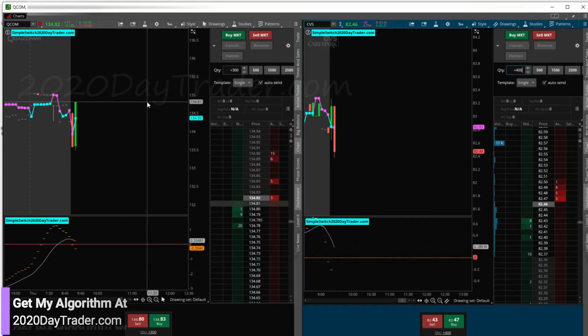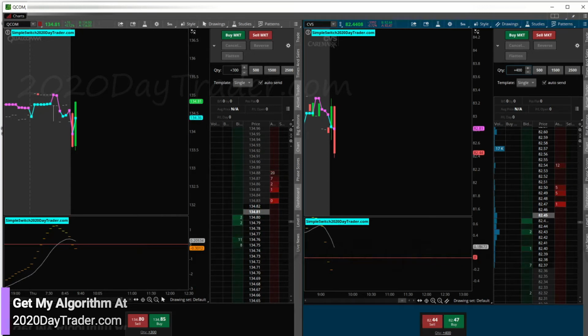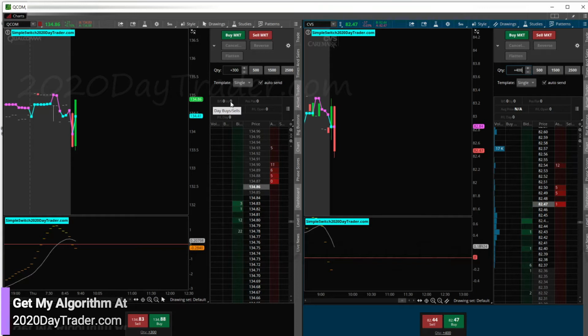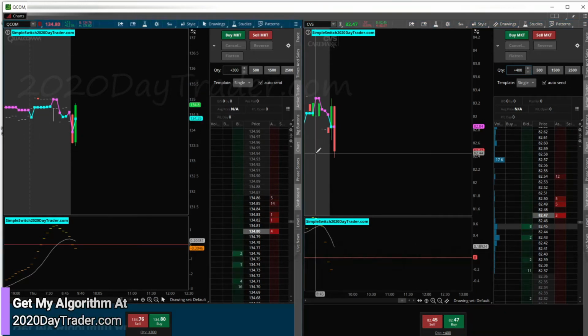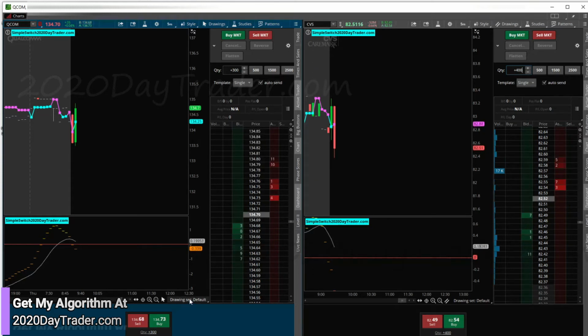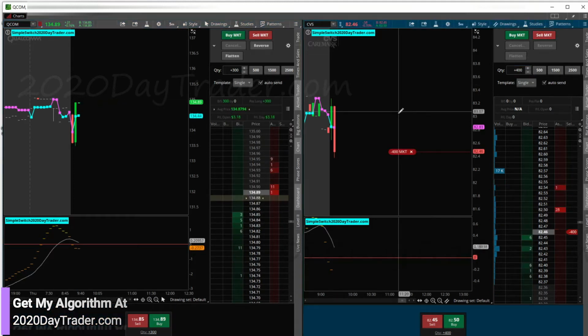And then QCOM, what are we looking at? 134.81, 134.37. So we'll just go with 300 shares for QCOM and play it safe for now, and allow me to give it more room. And then if APPS sets up today, that'll be awesome because we'll have some good possibility there. All right, so we got 10 seconds left. APPS is super premium right now, so we'll go big on APPS if it sets up. All right, so QCOM, we got 4, 3, 2, 1, buy and sell.